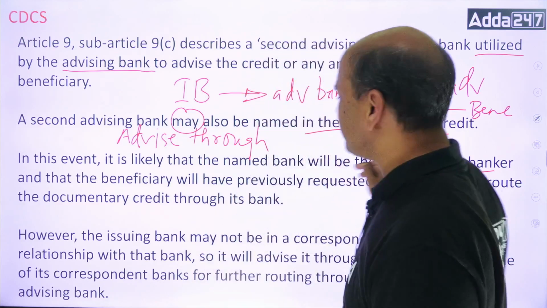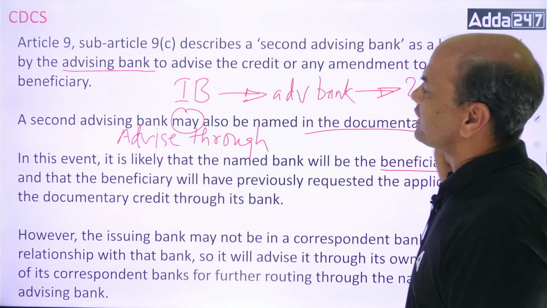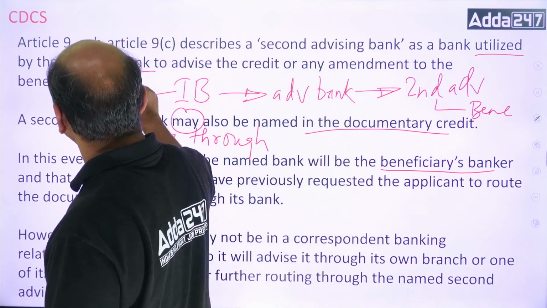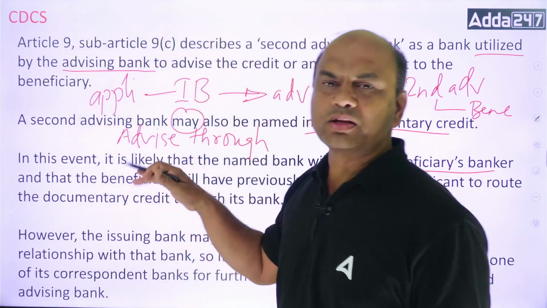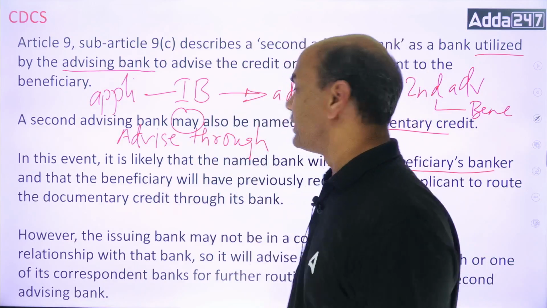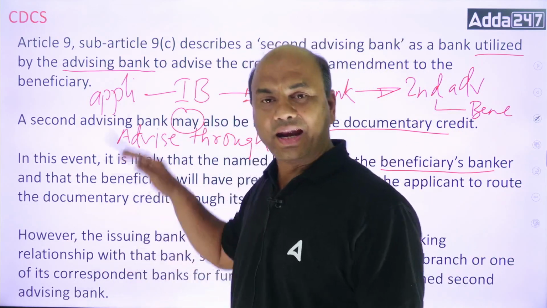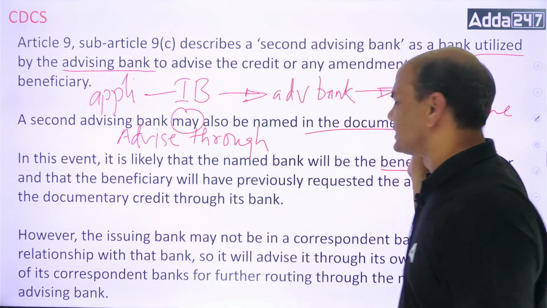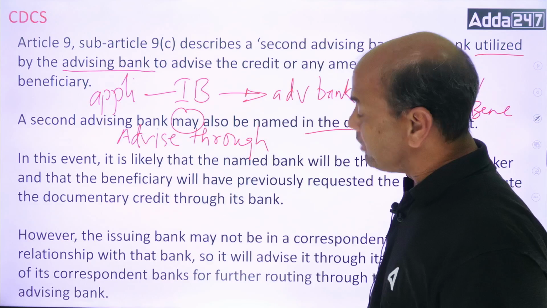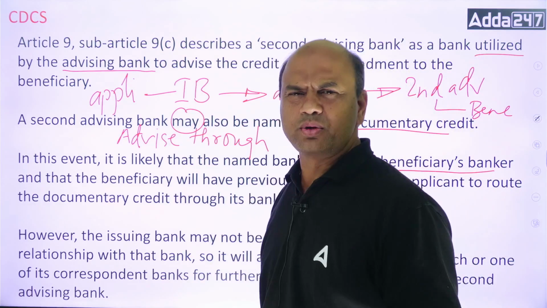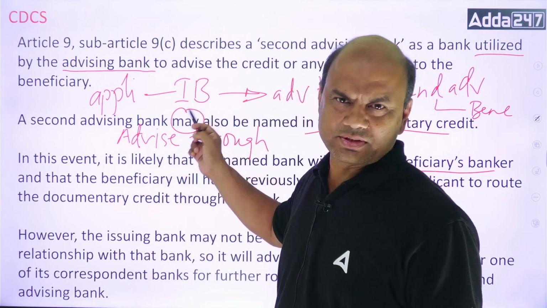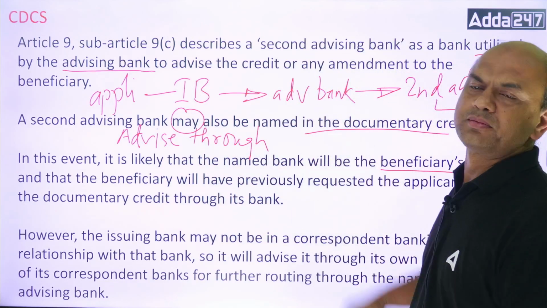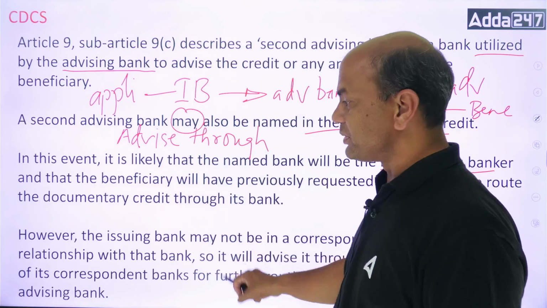So Benny might have requested the applicant and the issuing bank, because the applicant will give the instructions to the issuing bank, to advise the LC through this second bank. But now the problem is, why didn't the bank do it then? If Benny is requesting, the issuing bank should directly send it through this bank only. Why this bank in between? Here the explanation is given.